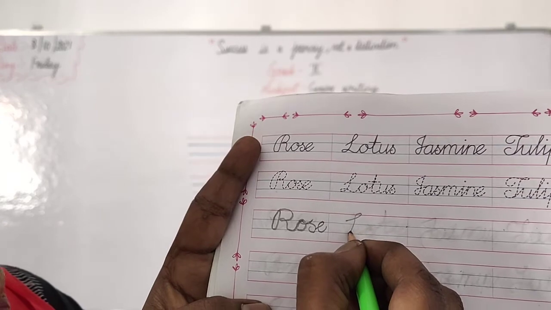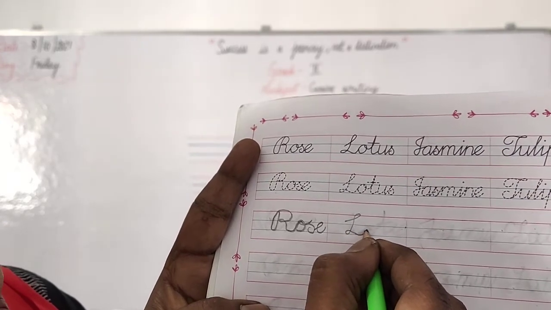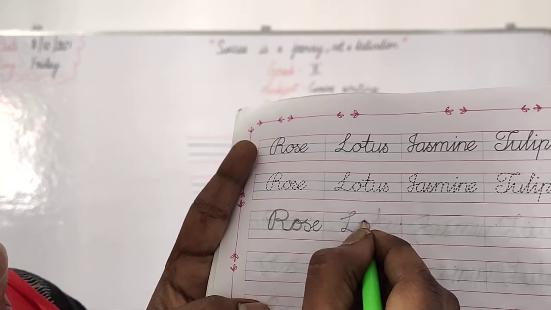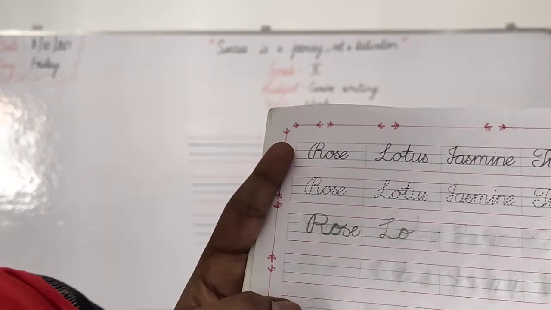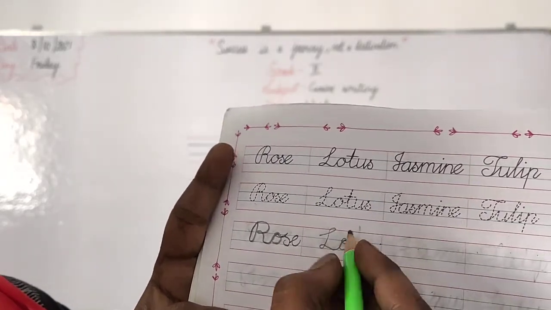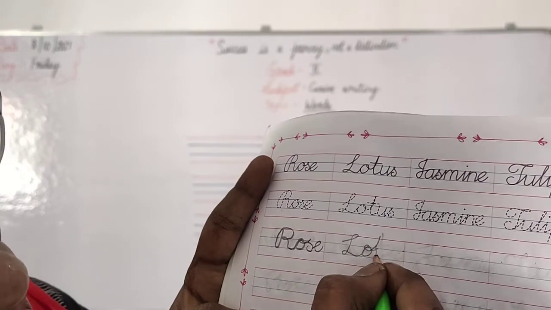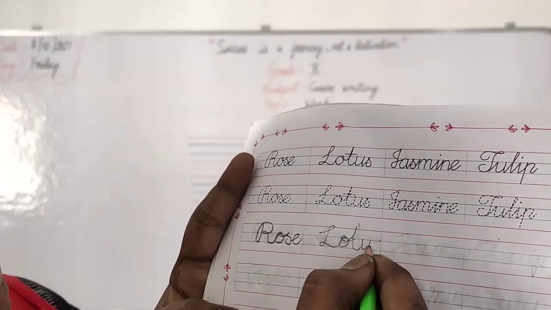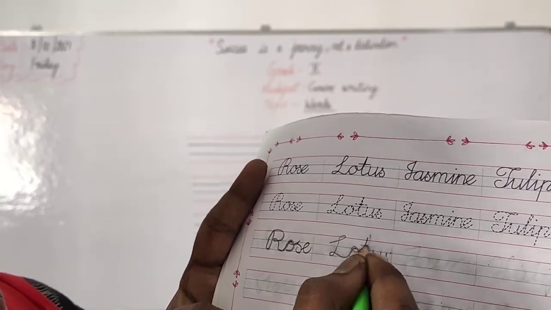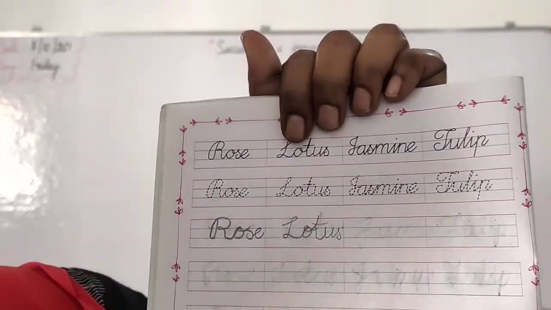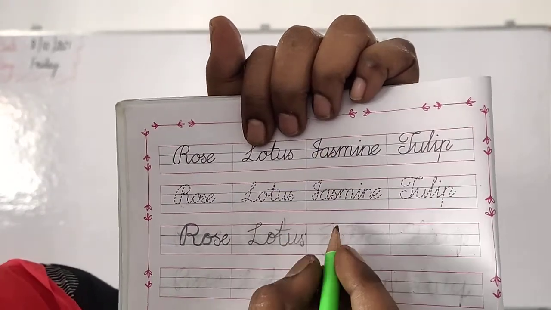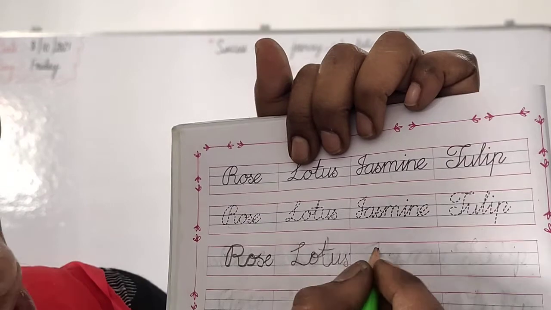Then next is lotus. See, like this. Already you learnt capital L, how to write in the cursive writing, right? See, like this. O. Okay, then T. Touch the red line, upper red line. Then like this. Lotus. Okay, then jasmine. This is J. Okay, how will you write J, children?